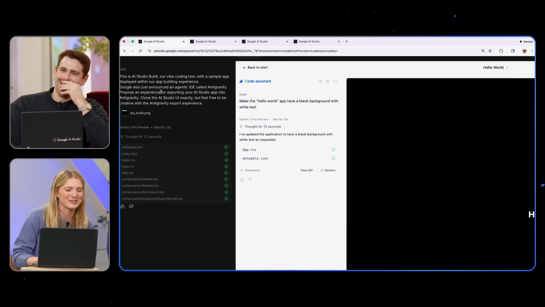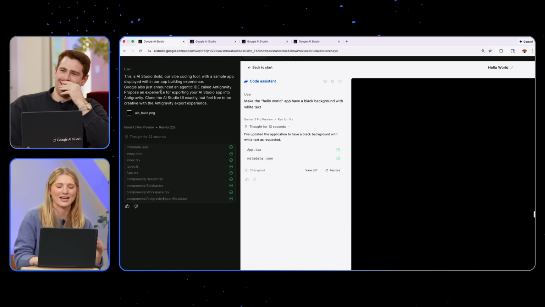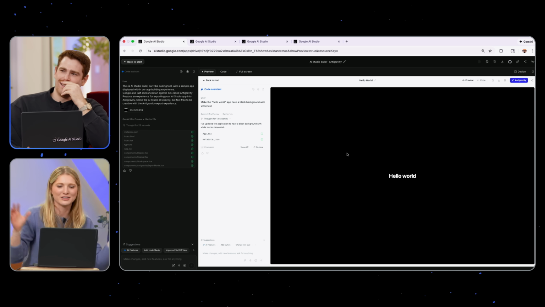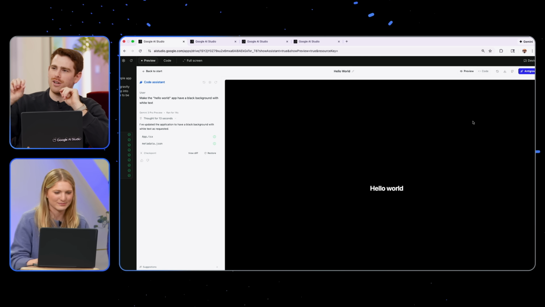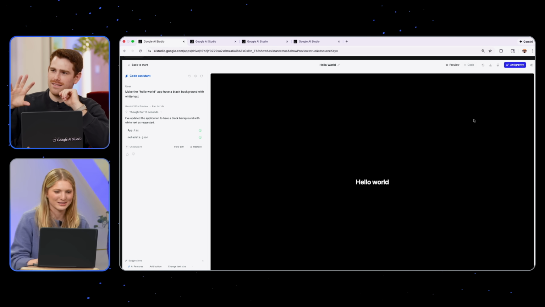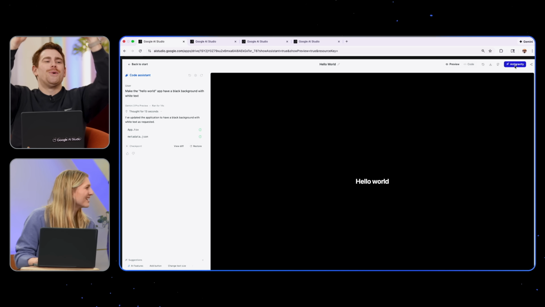Let me zoom in on the prompt, so Logan, trust me. Here's a quick glimpse at the prompt. So I added a screenshot of AI Studio, gave quick context, said add the export to anti-gravity option. We can see here the app builder within the AI Studio app builder. This is meta. I have this new option to... Can you zoom in on this? Does it sparkle or anything when I hover over it? Or no, it should actually. I've got a great idea. When you hover over it, Varun, it sort of starts to anti-gravity.